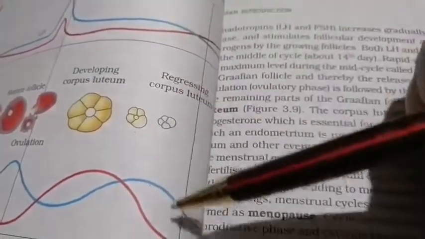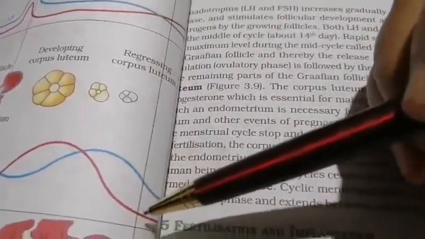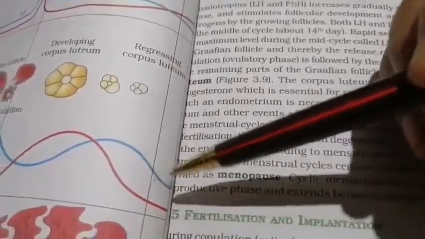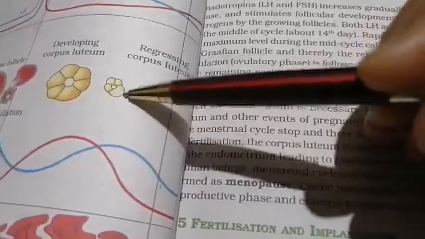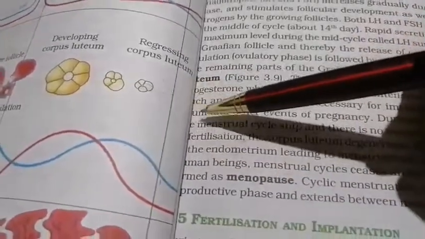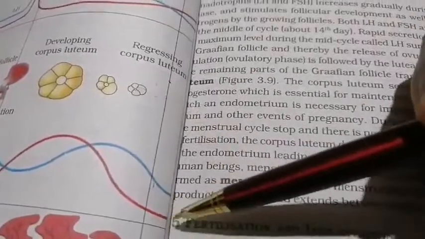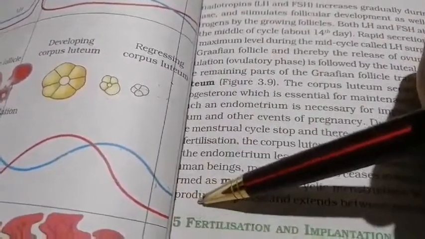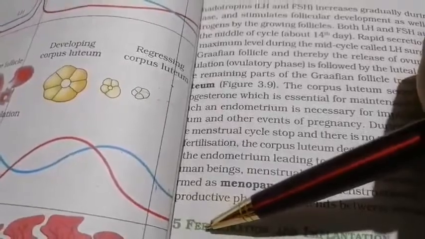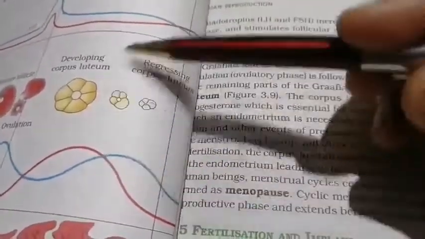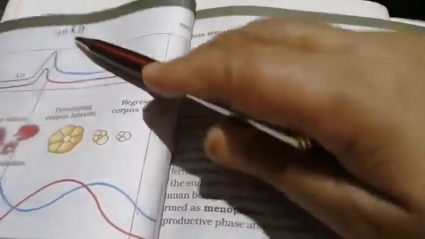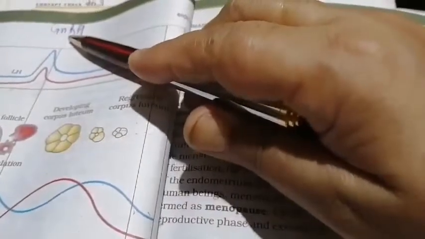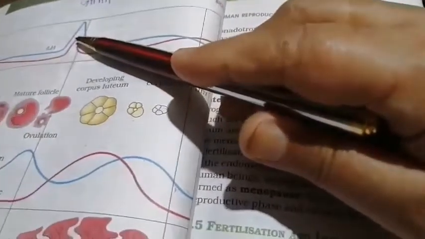And when there is no signal for implantation, what happens to their level? You can see here in the ovary, your corpus luteum is disintegrating. So the level of estrogen and progesterone is going down. When they go so down, this negative feedback at high levels goes off, and again GnRH is being released from the hypothalamus, and it acts on the anterior pituitary.